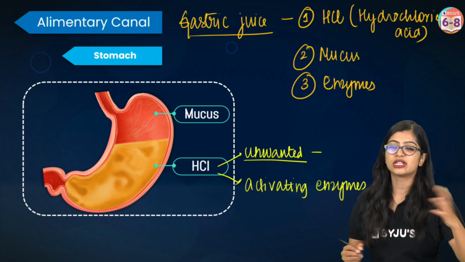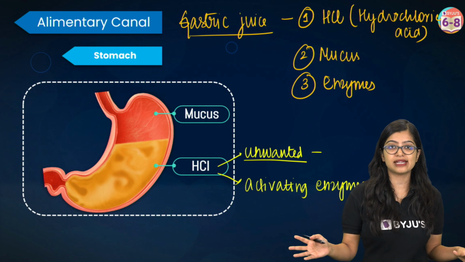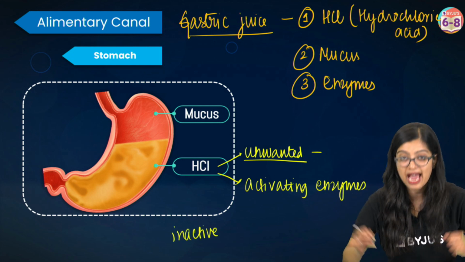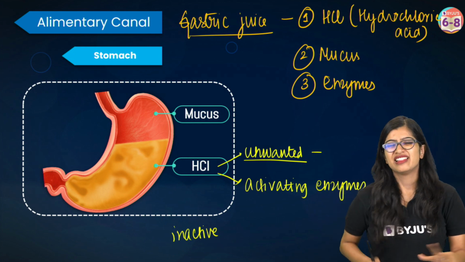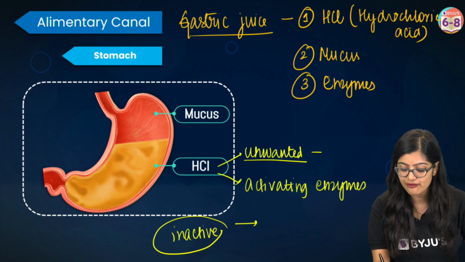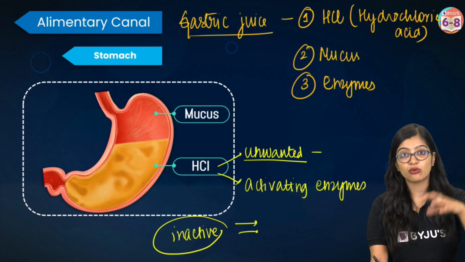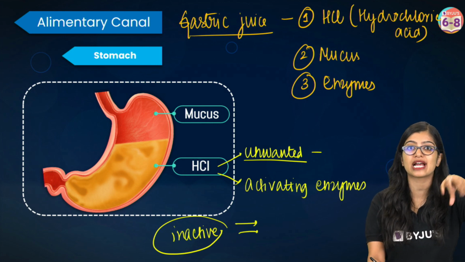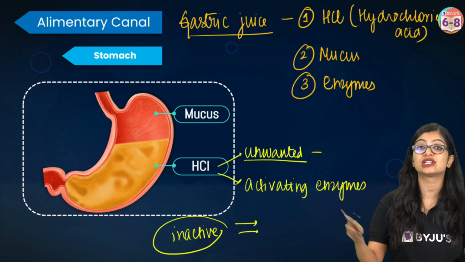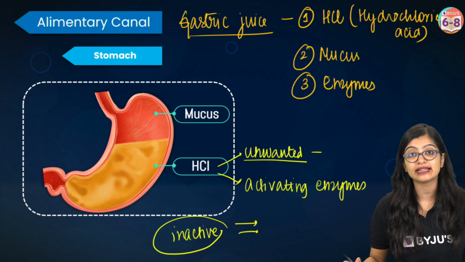Whatever enzymes are present in the stomach exist in an inactive form. They are not always active and ready to do their work. They will only get activated when food enters, and when food enters is also when hydrochloric acid is produced in large amounts. Which is why hydrochloric acid is responsible for activating these enzymes.